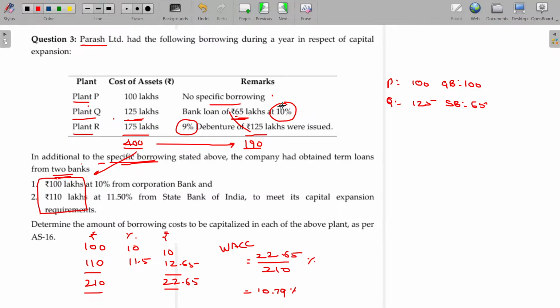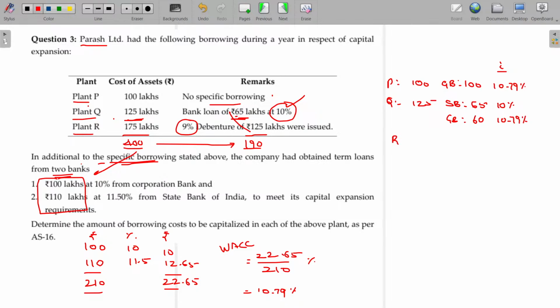In case of specific borrowing, the applicable rate of interest being 10%. General borrowing means 10.79%. Out of 125, 65 specific borrowing, the balance 60 we may assume being out of general borrowing. In case of general borrowing, the rate being 10.79%.